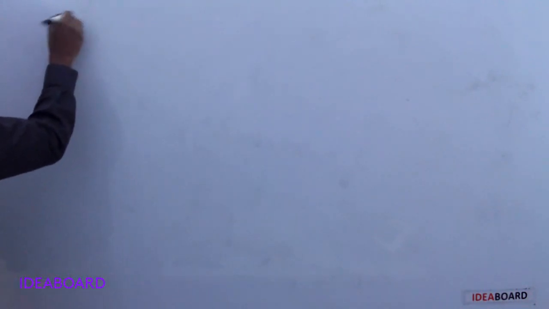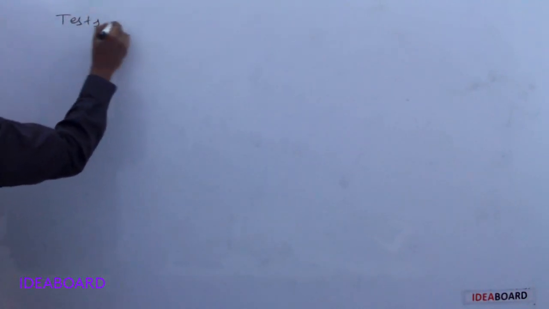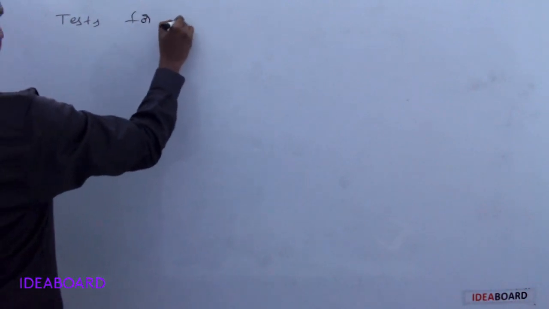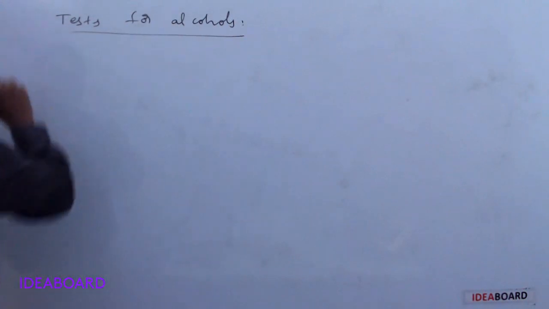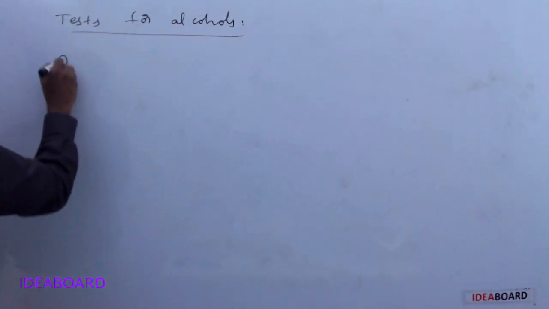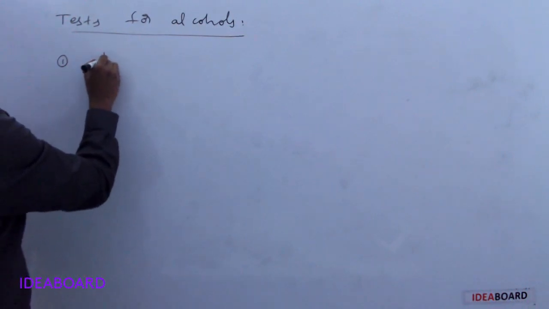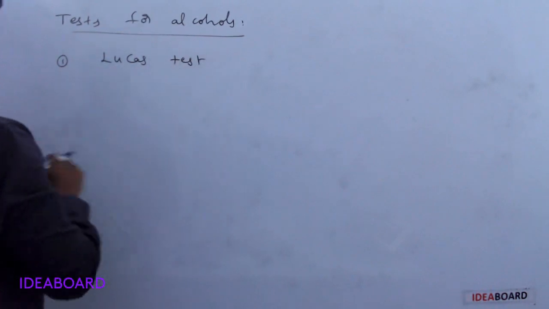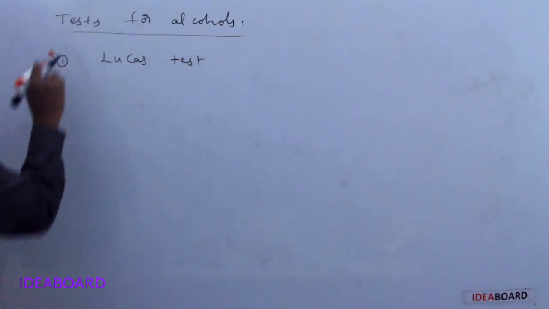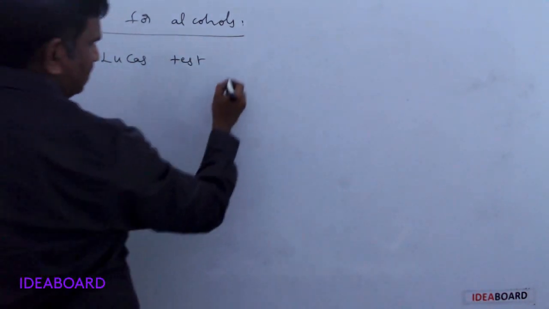The next topic is tests for alcohols, either identification tests or distinguishing tests for alcohols. The first and important one is the Lucas test, a very important and simple test.